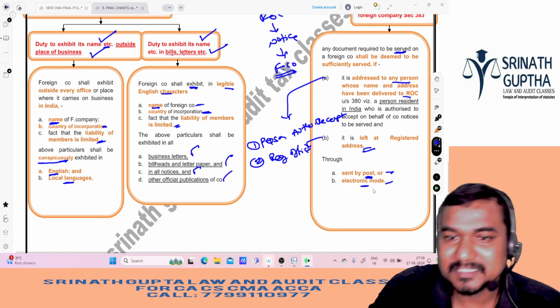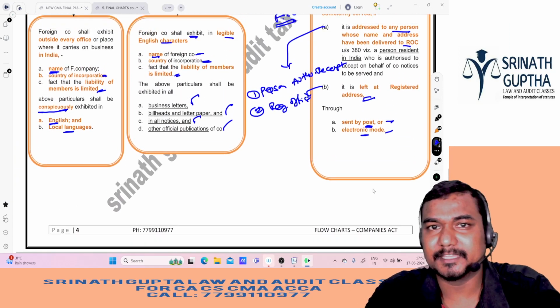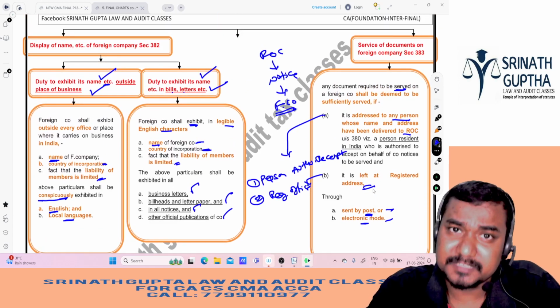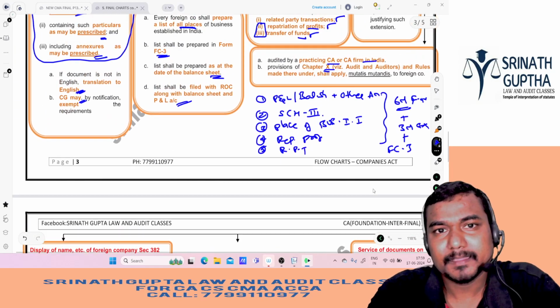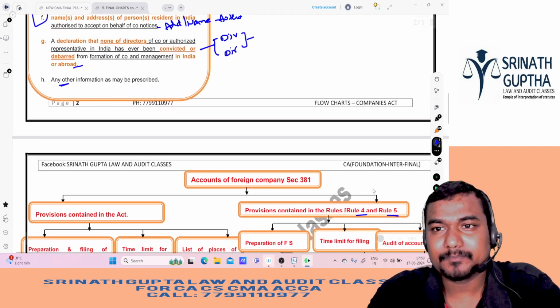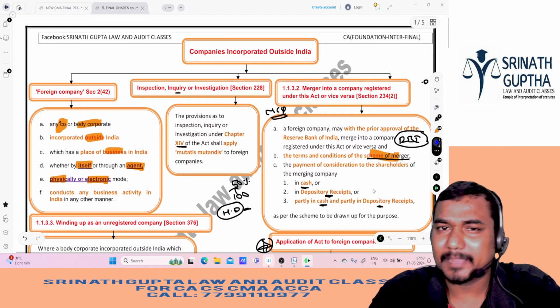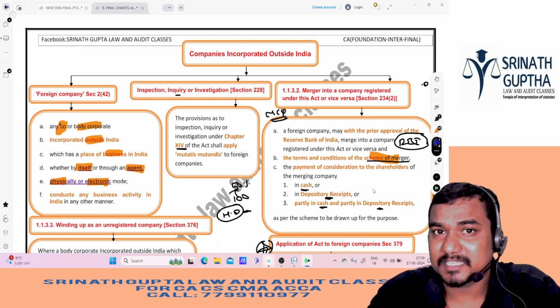Clear? So with this we have completed the small chapter on foreign company. It is new, which was not there in the old syllabus of CMA Final, or the old syllabus of CA Inter or CMA Inter. So it is an altogether new concept for the CMA Final paper. So do three to four revisions and it will be easy. The paper is not tough, the paper is lengthy. I told you in the first class itself, right?